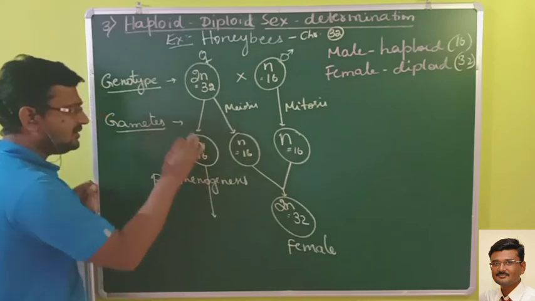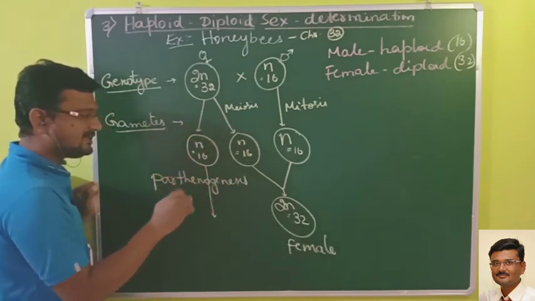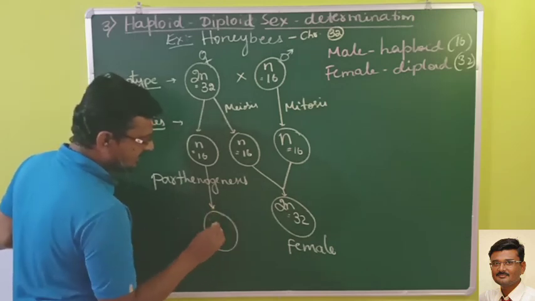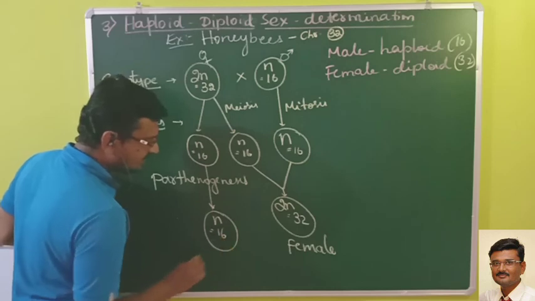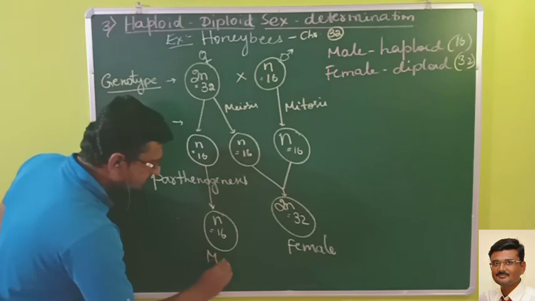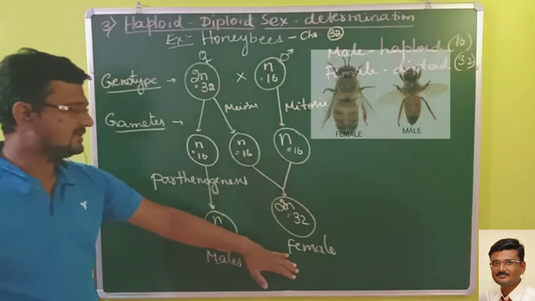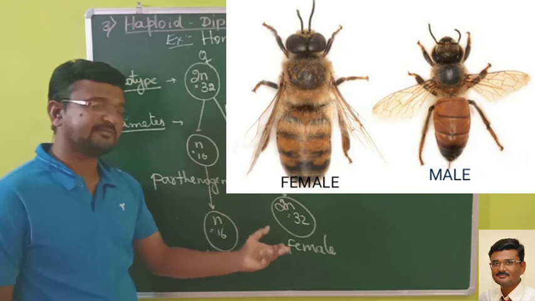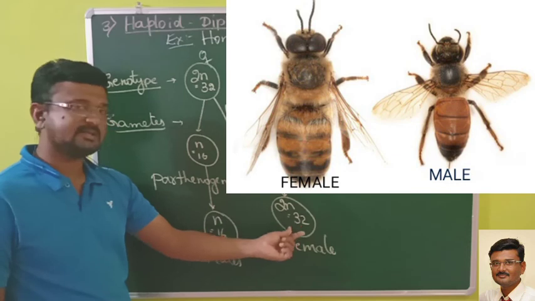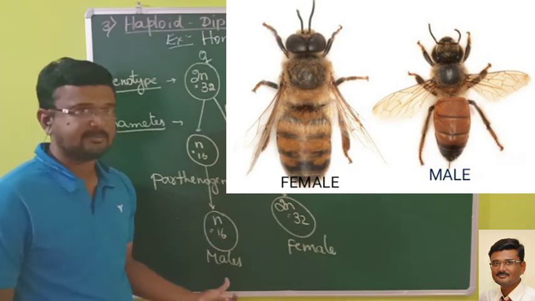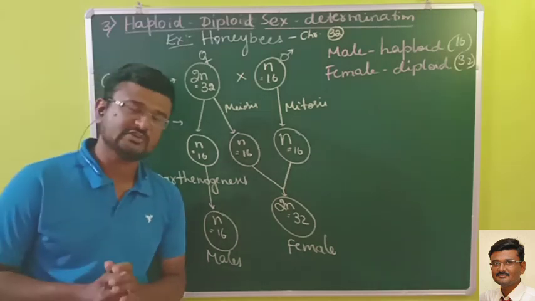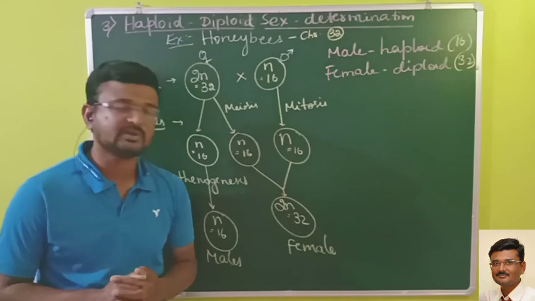So what is parthenogenesis? The female gamete, without fertilization, starts developing. When it develops, it becomes haploid, meaning haploids are males here. So this is how the males and females are formed in honeybees. Always in honeybees the females are diploid and males are haploid. This is what we call haploid diploid sex determination. I hope this much is clear for you. Okay, thank you very much.